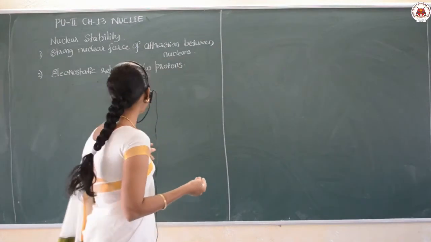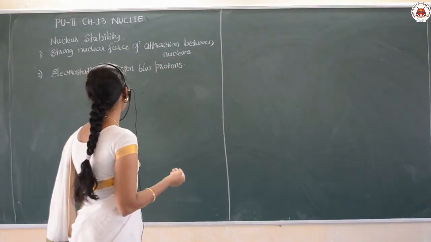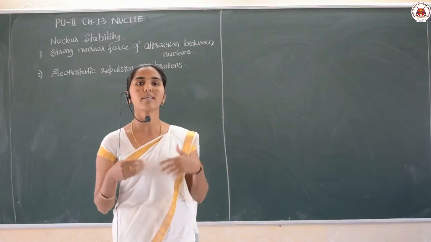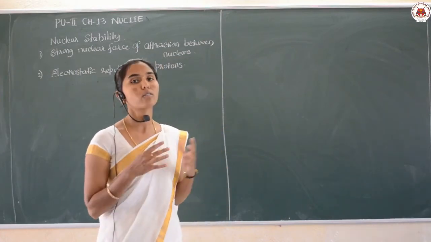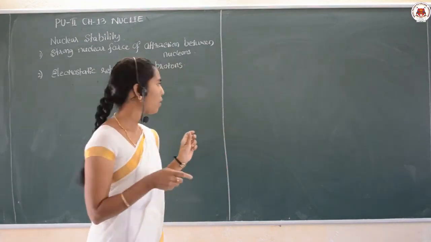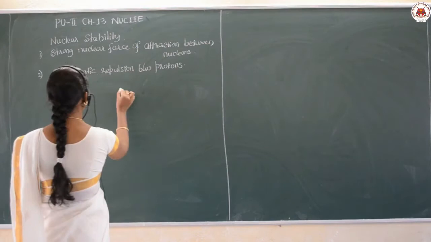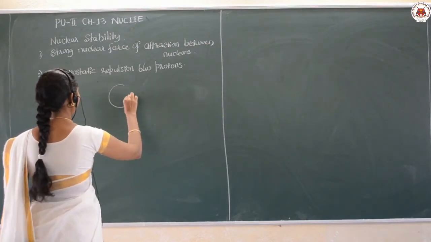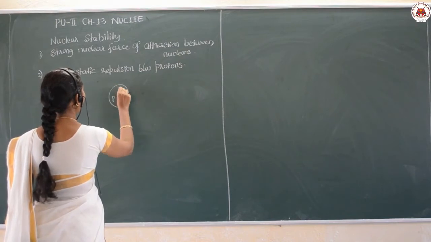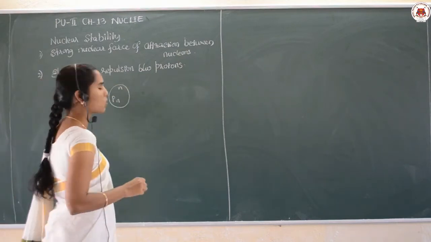Then let us talk first about the strong nuclear force, how it can contribute its concept to explain the nuclear density here. Yes, see, if you look at the nucleus of any atom, right, let us take one proton here, one neutron here, and a neighboring neutron there.